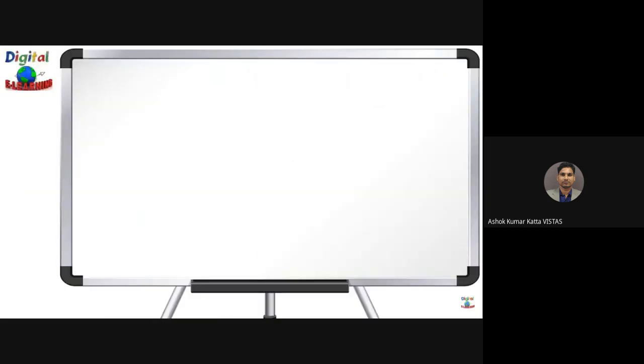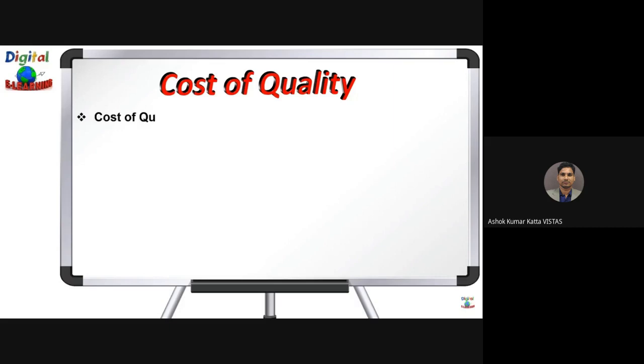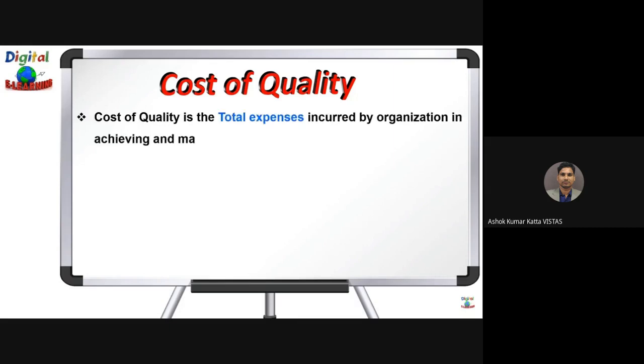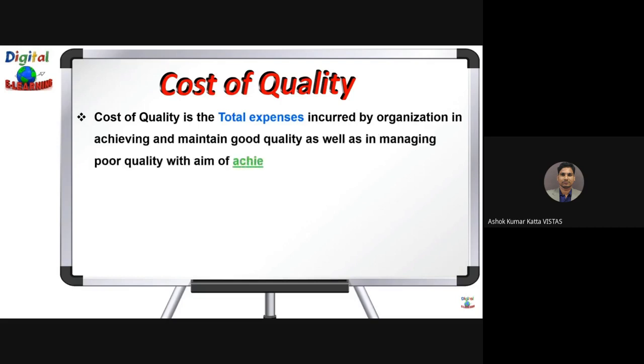So what is cost of quality? The term cost of quality is actually confusing a lot of people. The cost of quality is the total expenses incurred by an organization in achieving and maintaining good quality as well as managing the poor quality with the aim of achieving customer satisfaction. The overall cost of quality helps us make decisions as to how much we need to invest in quality.